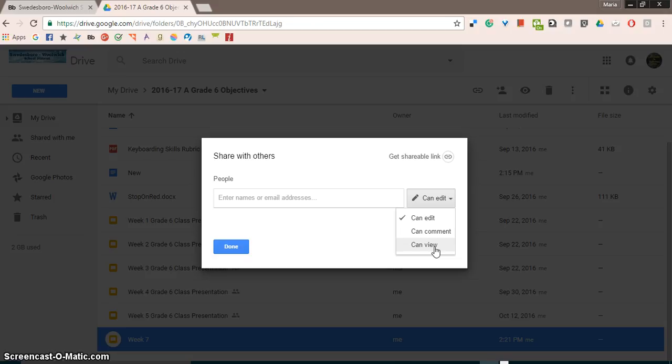Nobody else does. But the person that you send it to can make a copy of it and then edit it as they choose. This way, the integrity of the original document remains, and you don't have to worry about anyone changing the content itself. We'll get into this a little bit more later.